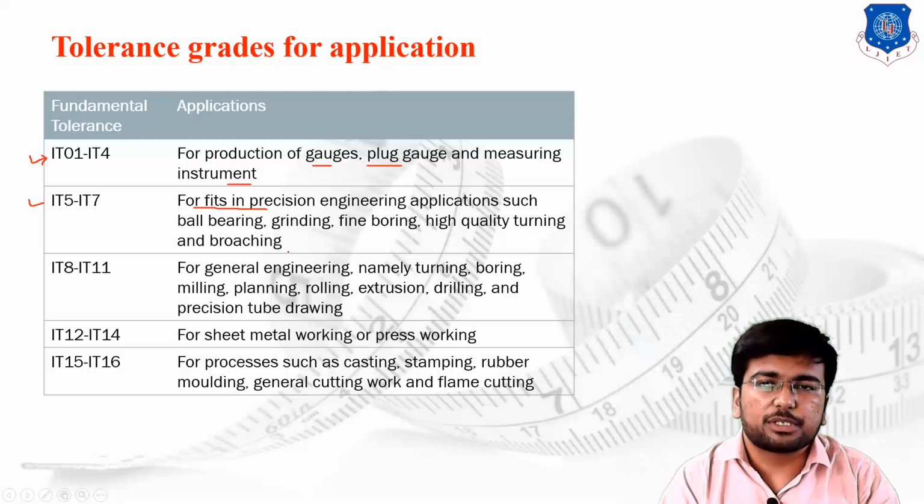In those applications, whatever fittings are required are designed as per these tolerance zones.